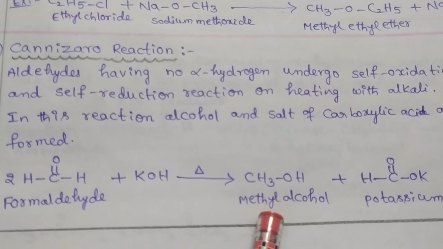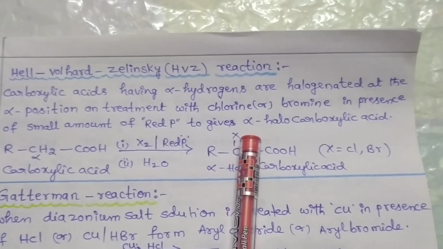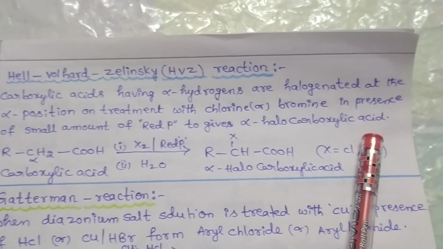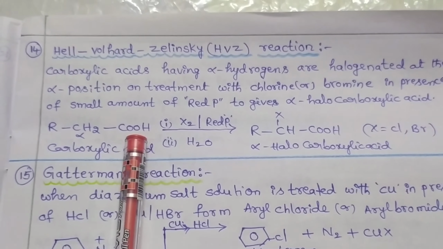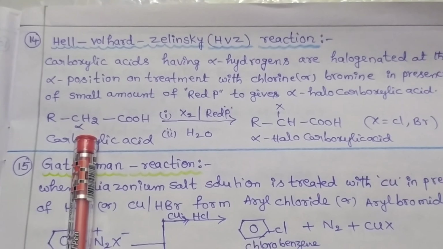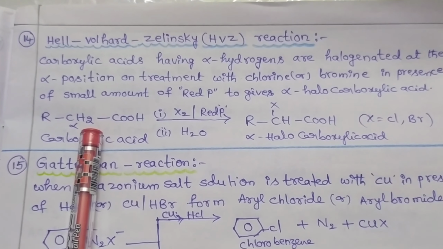Now we discuss the Hell-Volhard-Zelinsky, that means HVZ reaction. Carboxylic acids having alpha hydrogens are halogenated at the alpha position on treatment with chlorine or bromine in the presence of a small amount of red phosphorus to give alpha-halocarboxylic acids as a final product. Here this is the functional group COOH, the carboxylic group. The adjacent carbon we can name as the alpha carbon. The hydrogens on this carbon are named alpha hydrogens.